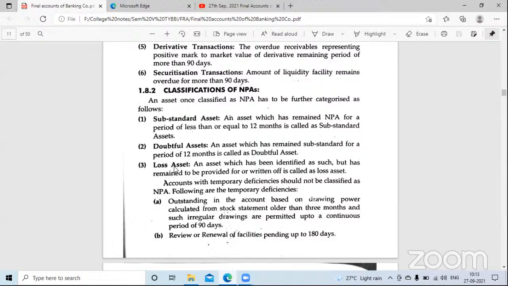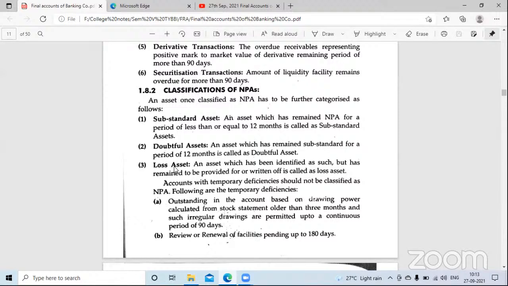Now bank has declared that they are sure about that particular asset, that no income can be generated now because the customer ran away. He became bankrupt. Now customer is not in the position to pay me any money. He has raised his hands up saying that I will not be able to pay money. Do anything what you want. So such type of asset becomes loss asset.